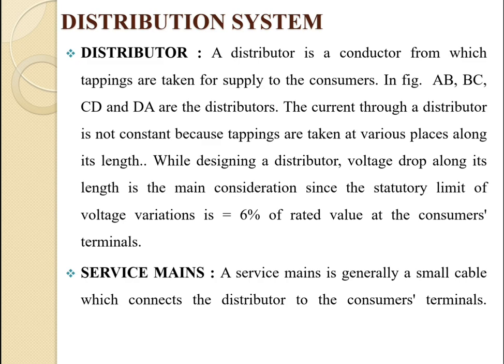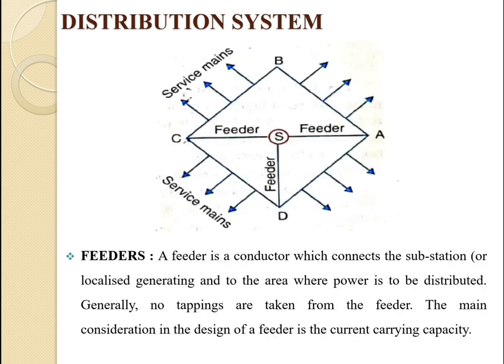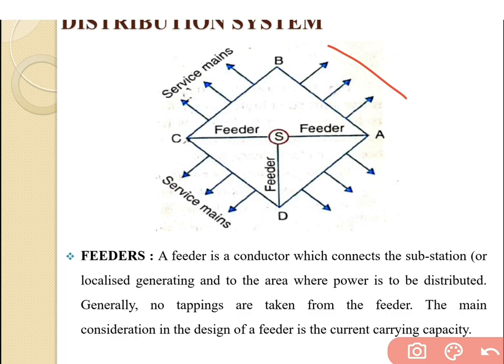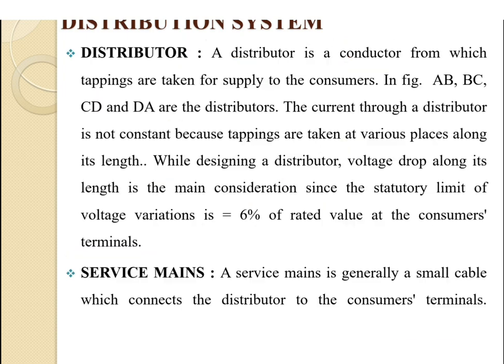In the figure, AB, BC, CD and DA are the distributors.